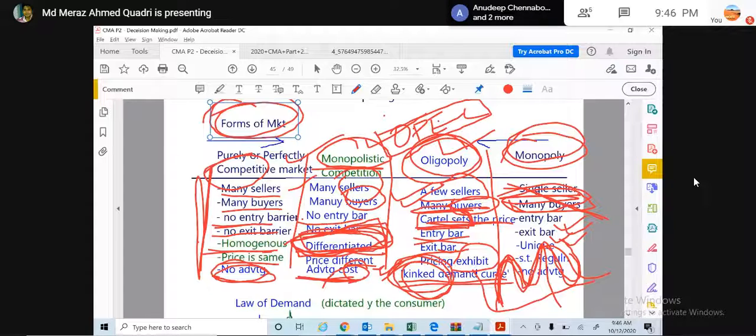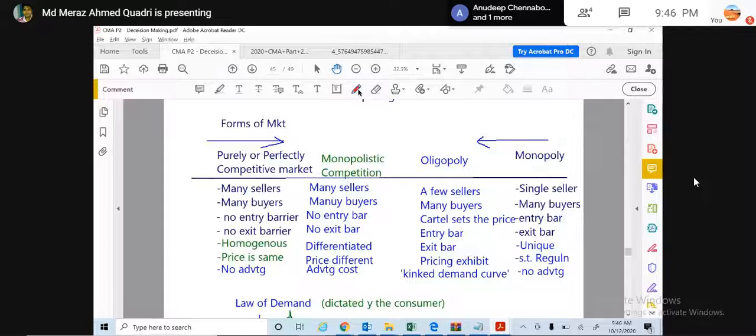The goods are like what? Unique goods, because only you have the monopoly when you have some signature goods, some different kind of goods. Only you have benefits when you have some signature goods, some unique kind of goods. Okay, there is no advantage.